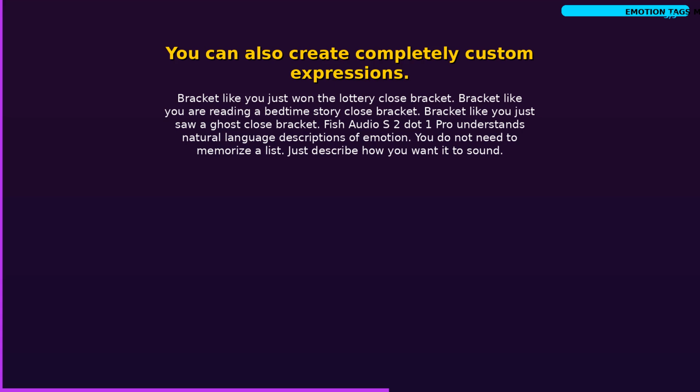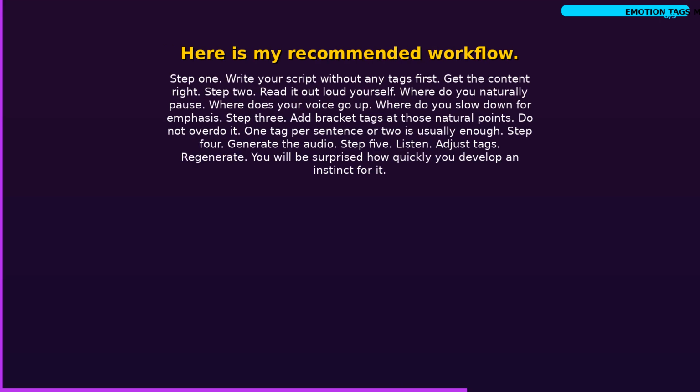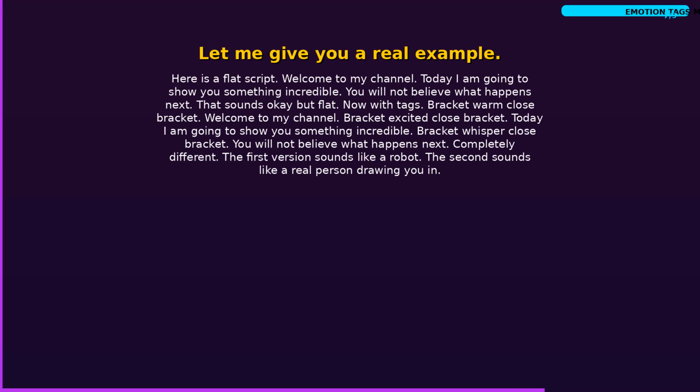Here is my recommended workflow. Step 1. Write your script without any tags first. Get the content right. Step 2. Read it out loud yourself. Where do you naturally pause? Where does your voice go up? Where do you slow down for emphasis? Step 3. Add bracket tags at those natural points. Do not overdo it. 1 tag per sentence or 2 is usually enough. Step 4. Generate the audio. Step 5. Listen. Adjust tags. Regenerate. You will be surprised how quickly you develop an instinct for it.